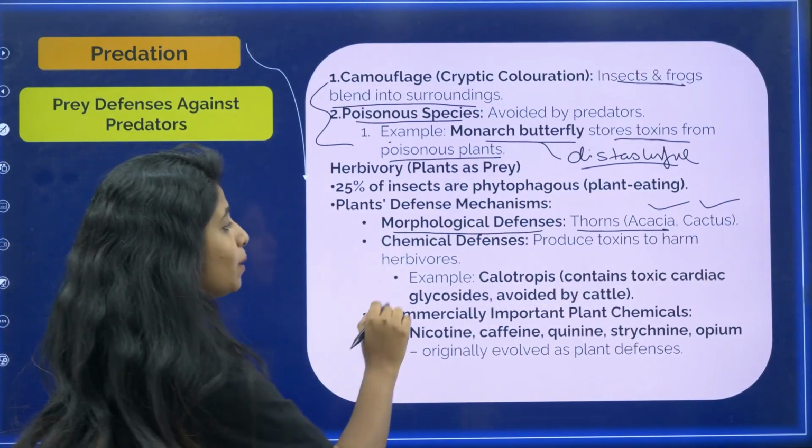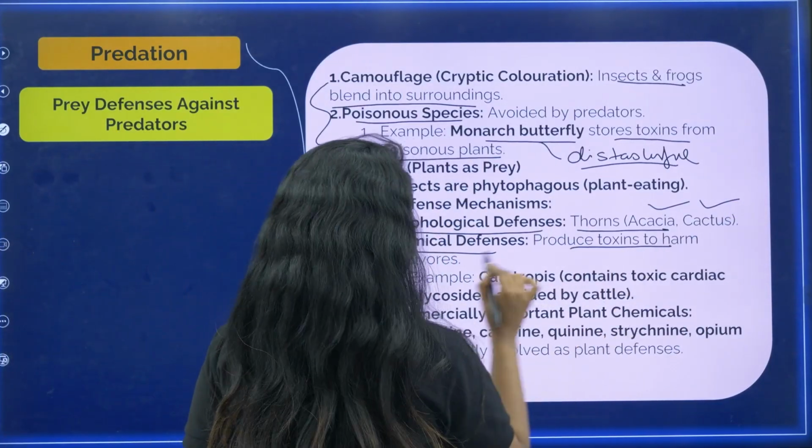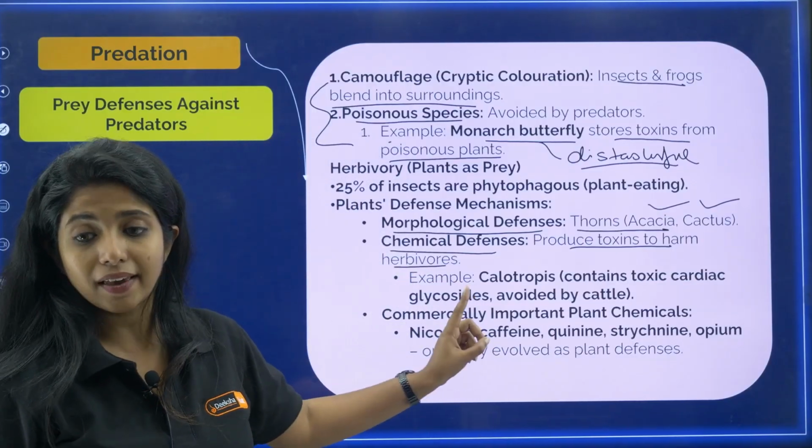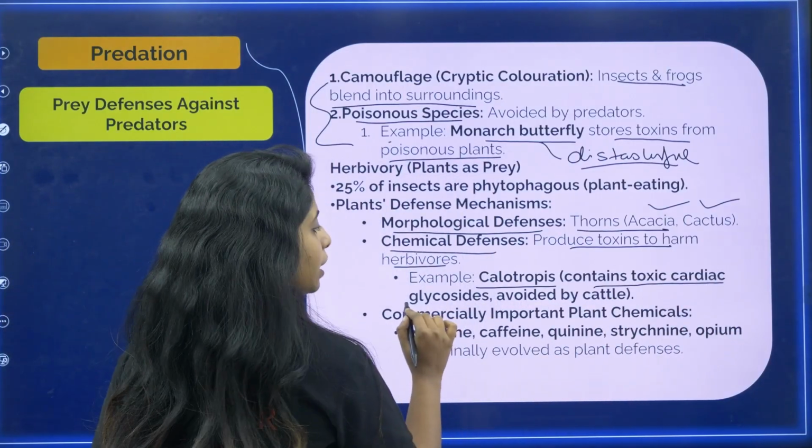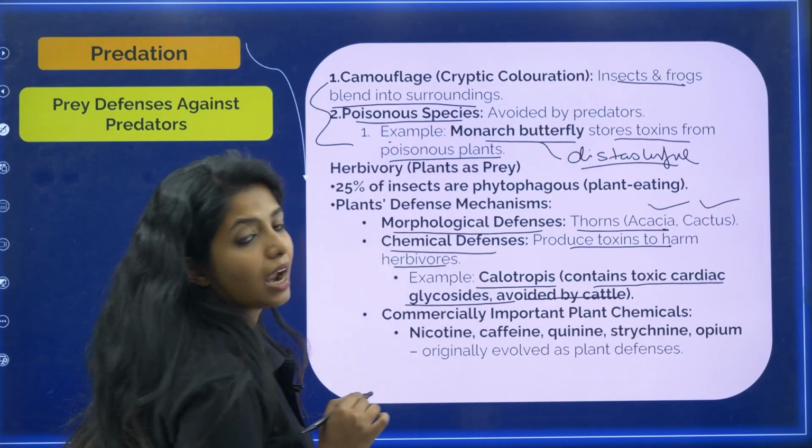Now apart from that, there are chemical defenses. That is, the plant produces toxins to harm herbivores. A basic example is Calotropis. Calotropis contains toxic cardiac glycosides which are avoided by cattle, my dear children.